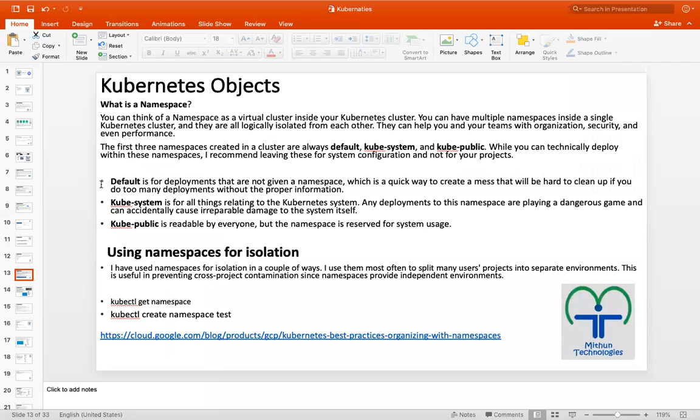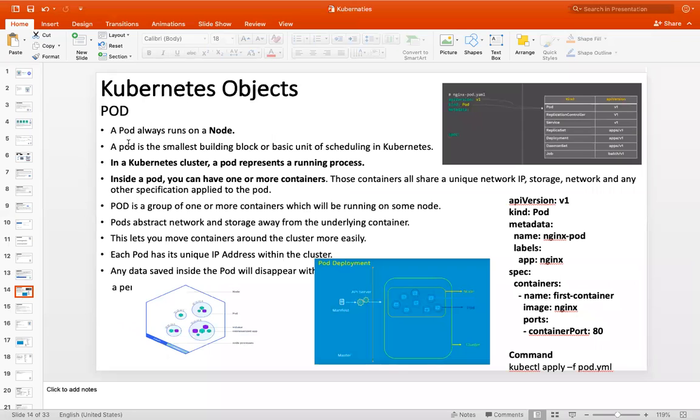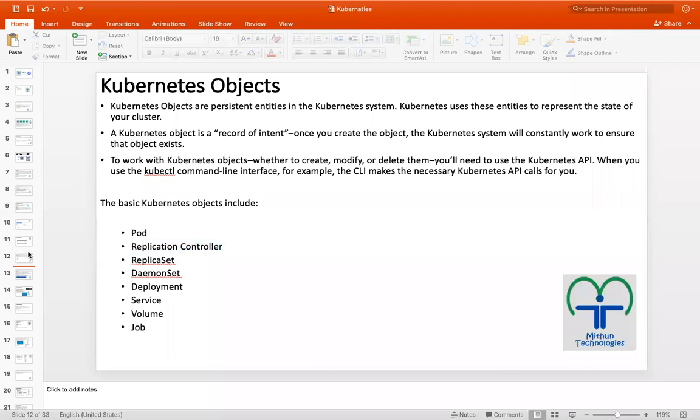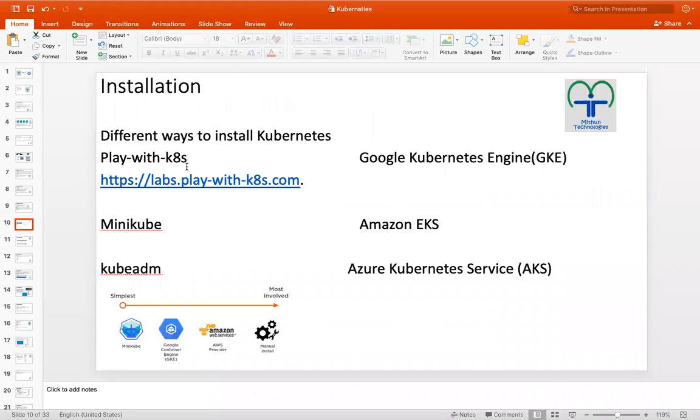Tomorrow, first we will try to understand what is a namespace and what is a pod. How can I create a pod and how can I access the application which is running in a pod? Tomorrow we will discuss. For today, you just set up a Kubernetes cluster using kubeadm, a self-managed Kubernetes cluster. Tomorrow we will continue with actual Kubernetes objects.